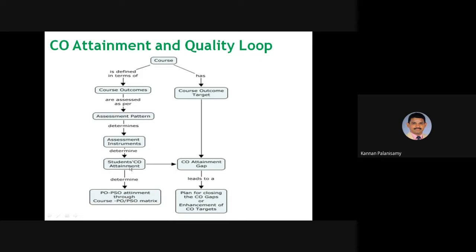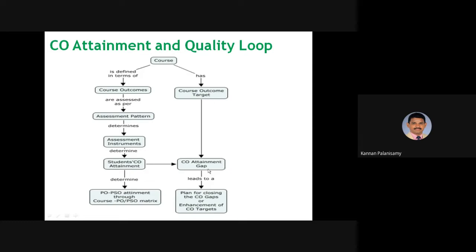If this is not made, right, there is a gap in this CO attainment. It has a course outcome target. So we have to have a course outcome target. Let us see how we can fix this target. And if this course outcome target is not reached after the attainment of COs, then there is a gap between the student's attainment and the course outcome target.